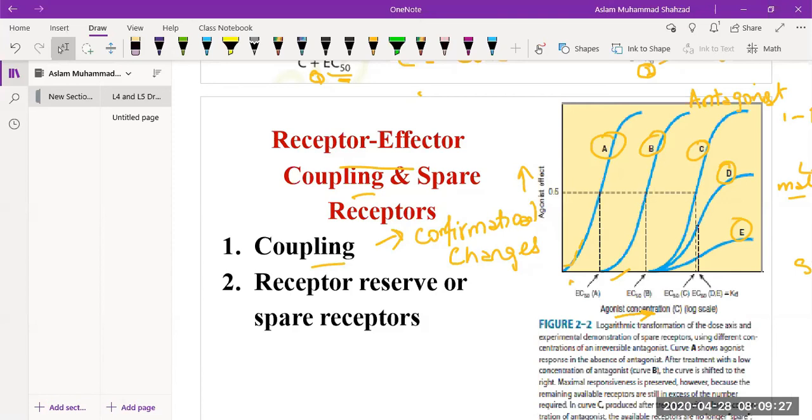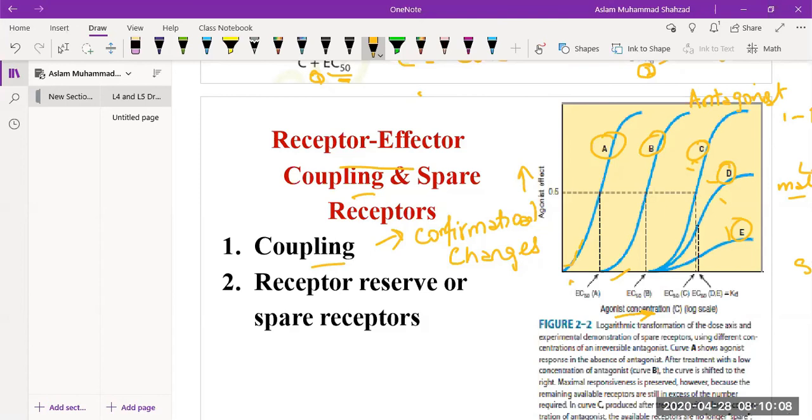And that is why you can see in C and D that the effect diminishes with the passage of time. The effect will decrease and decrease because the antagonist is meant to decrease the effect of the drug. It can be explained when we discuss drug interaction, when different drugs are given and then if any adverse effect has occurred, we can give some antagonist to reverse the action of the agonist. We will discuss all these detailed information in specific treatments.